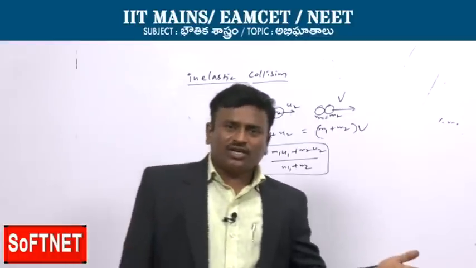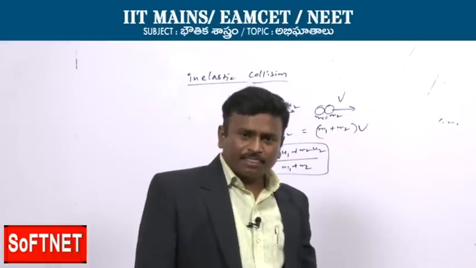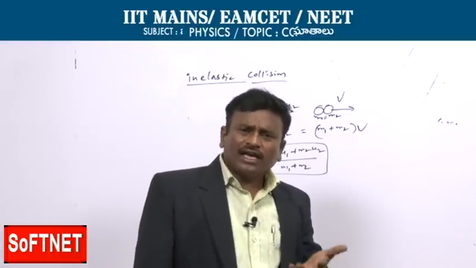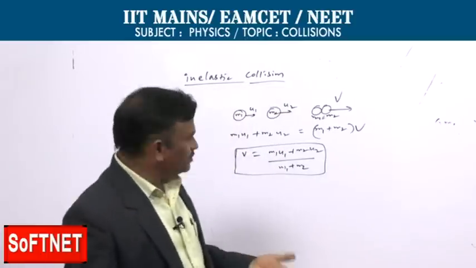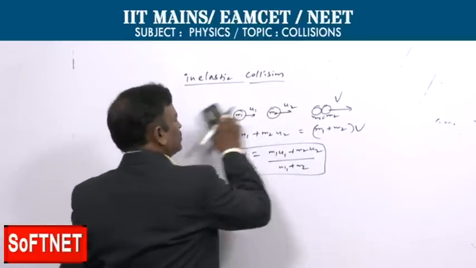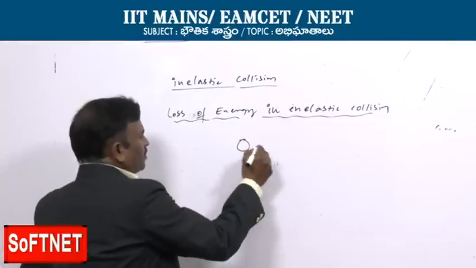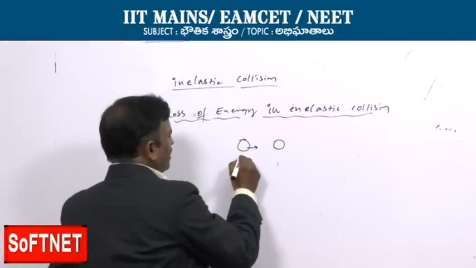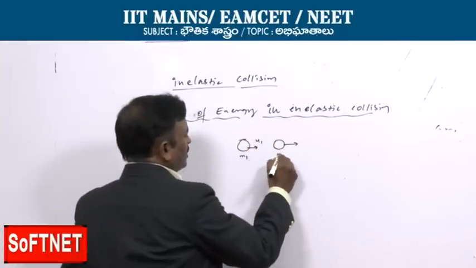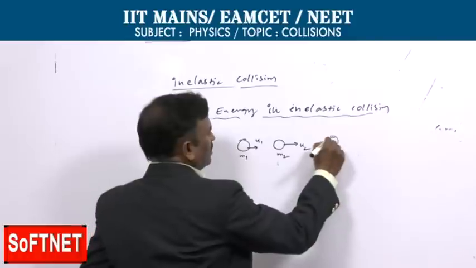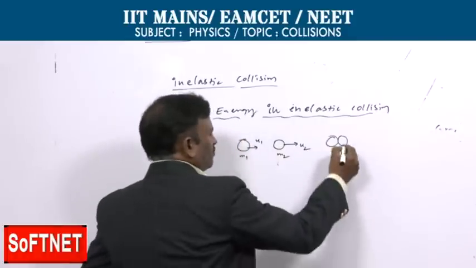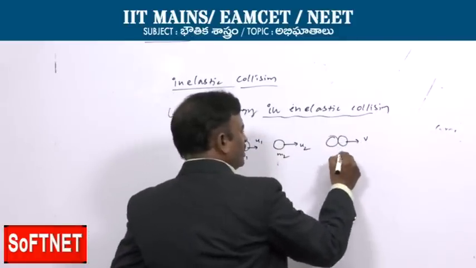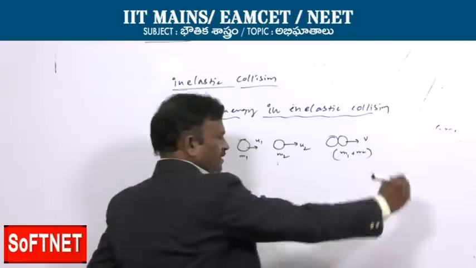How much energy loss takes place? Let us see. Let us find the expression for the loss of energy in the inelastic collision. Let us take two bodies, m1 with velocity u1 and m2 with velocity u2. They collide together and move with a common velocity v, m1 plus m2 together.